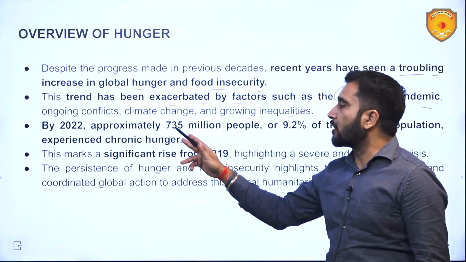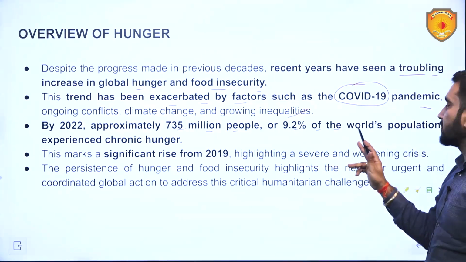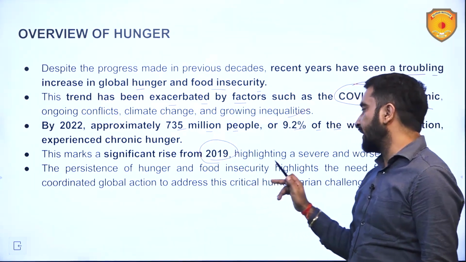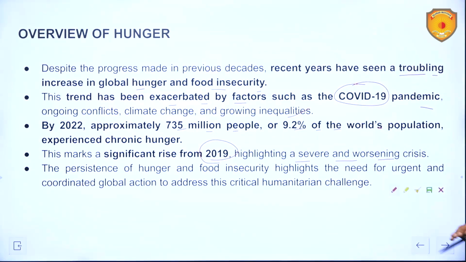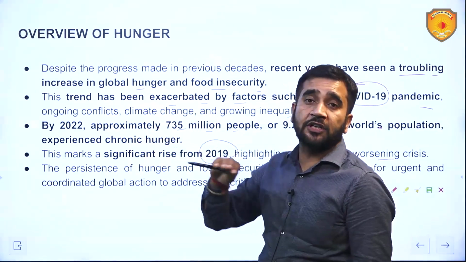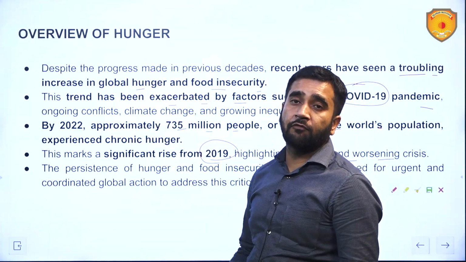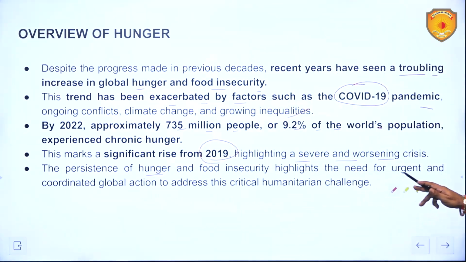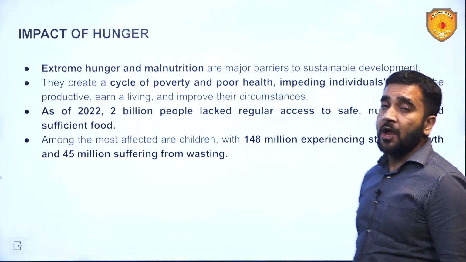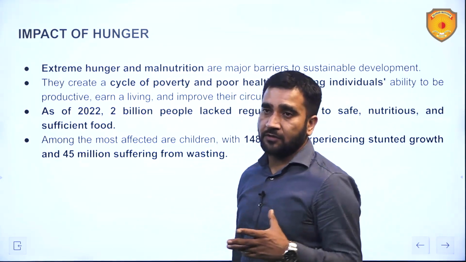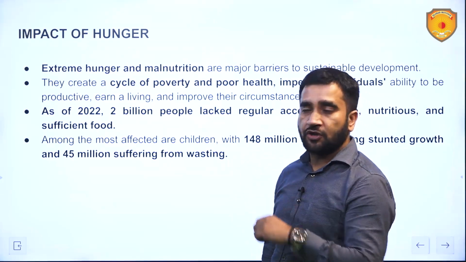By 2022, approximately 735 million people, or 9.2% of the world's population, experienced chronic hunger. This marks a significant rise from 2019, highlighting a severe and worsening crisis. It means the situation up till 2019 was better, and after that it has started to deteriorate with respect to hunger, availability of food, nutrition, etc. The persistence of hunger and food insecurity highlights the need for urgent and coordinated global action. Obviously, coordinated global action should be there, but we should first also understand what is the impact of hunger, what are going to be the disastrous consequences if this goal is not met.